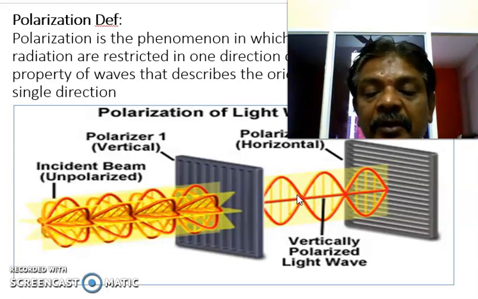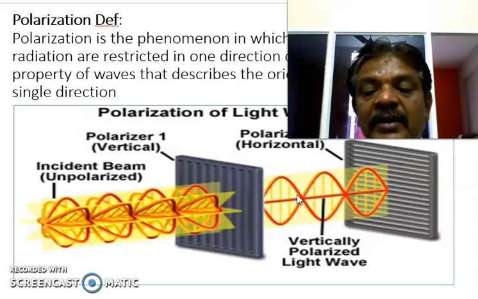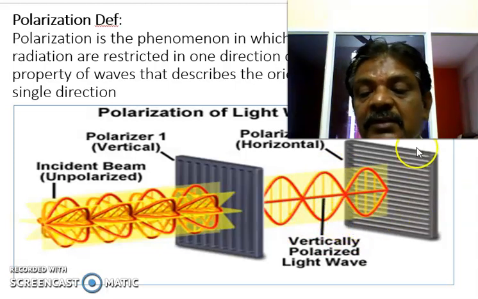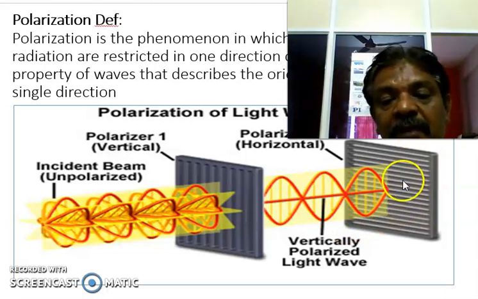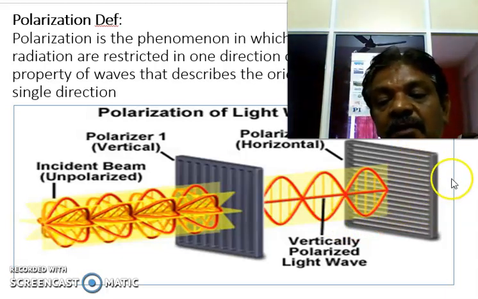So unidirectional light intensity is called polarized light. Now if you allow the same unidirectional, vertical intensity light, the polarized light, to pass through a horizontal plane, then the light is completely stopped at the other end.